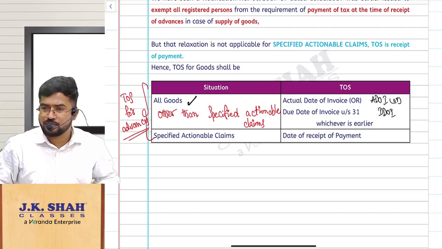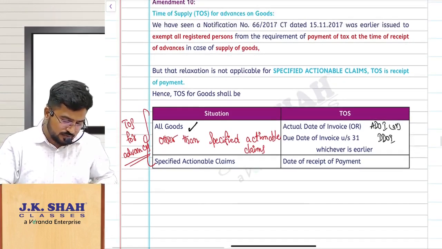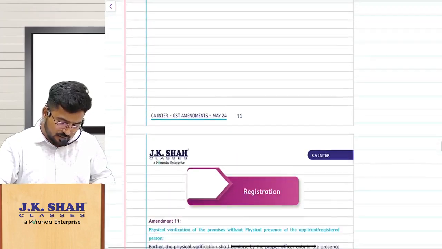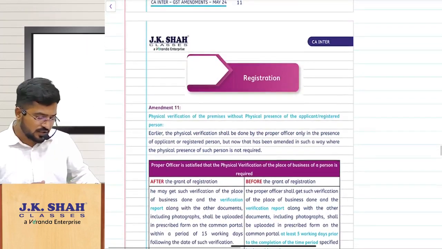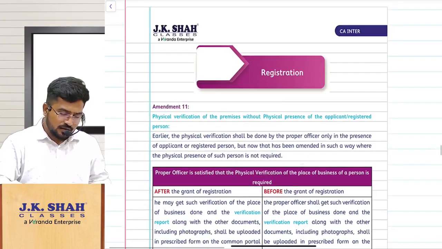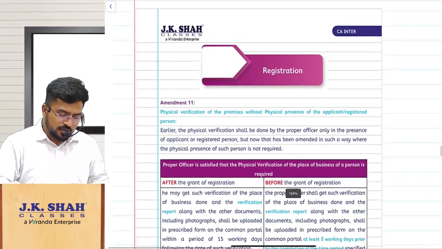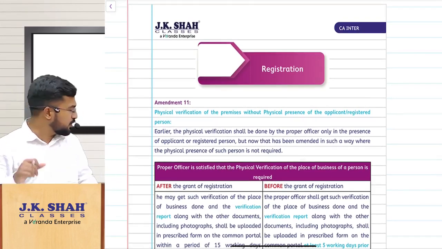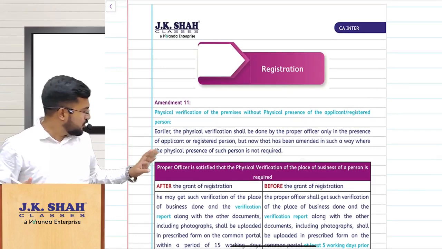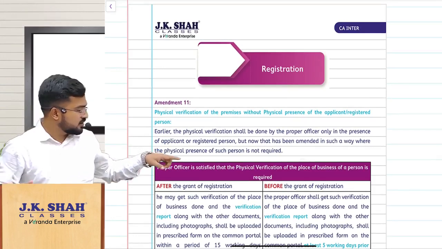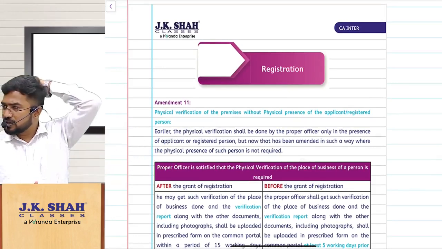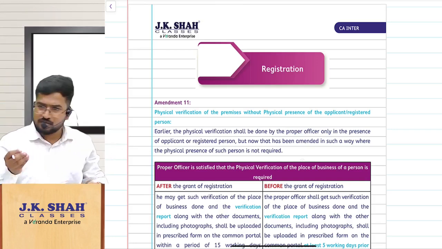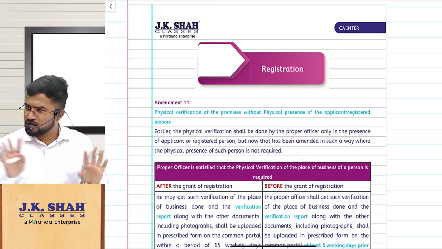Shall I continue? Next, what is next one? So with this we are done with this time of supply. Amendment number 10 is done, ma. So let us move on to the next one. So hardly 8 more pages, small amendments, but important amendments. Let us continue it. Everybody comfortable till now? Ma, Saranya, is your doubt clear? Shall we proceed, ma? Everybody? Shall we continue? Any 5 minutes break or 2 minutes break you need? Not required, no. Shall I continue?